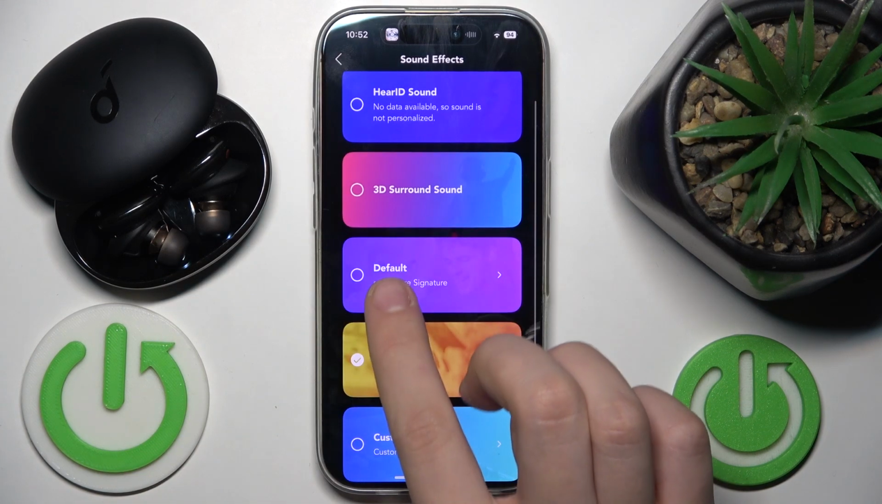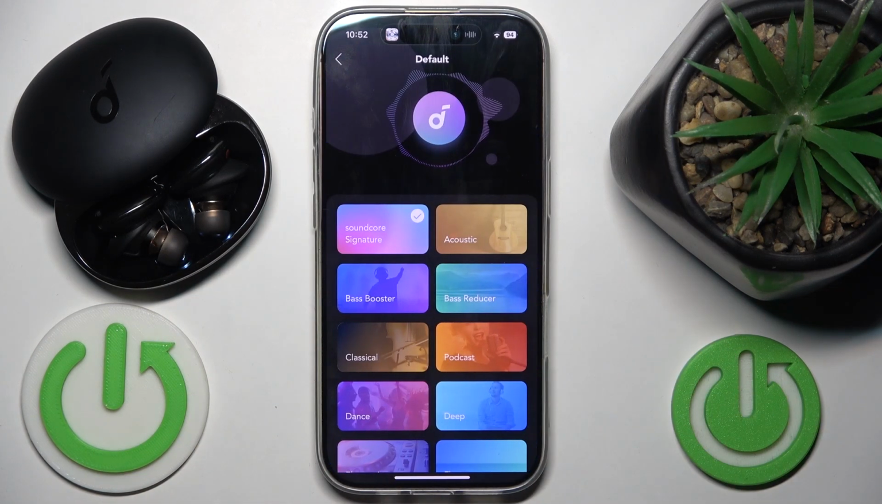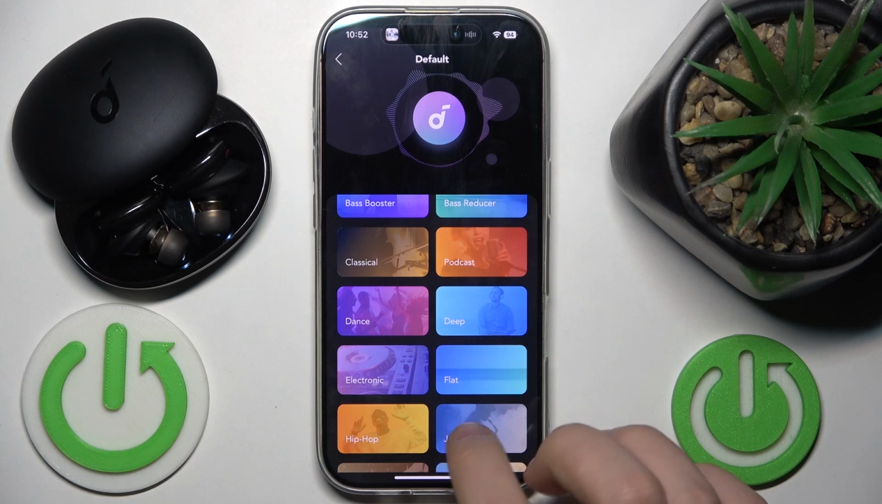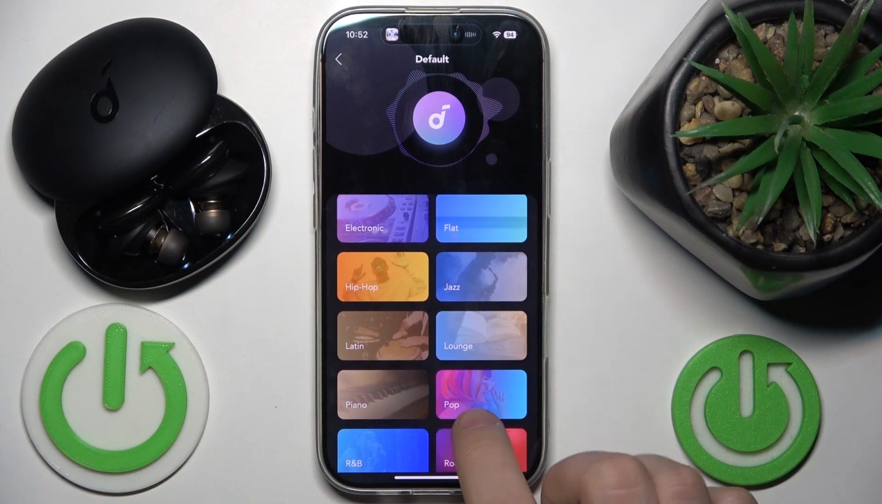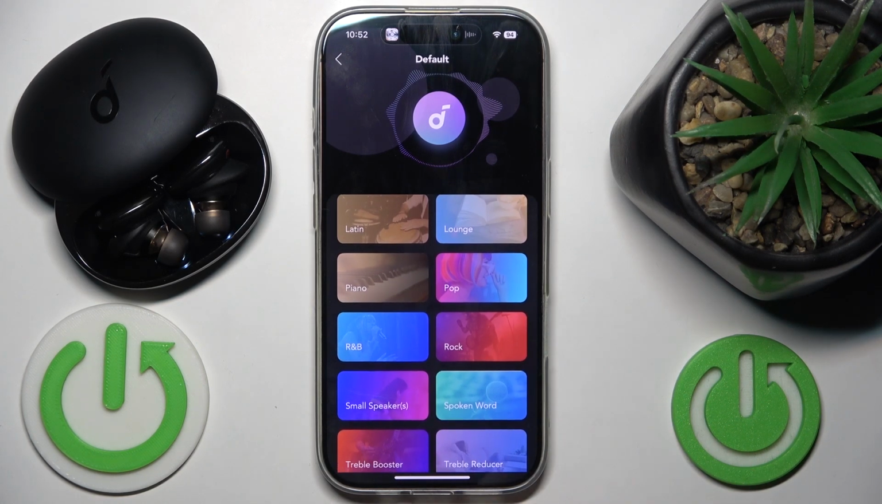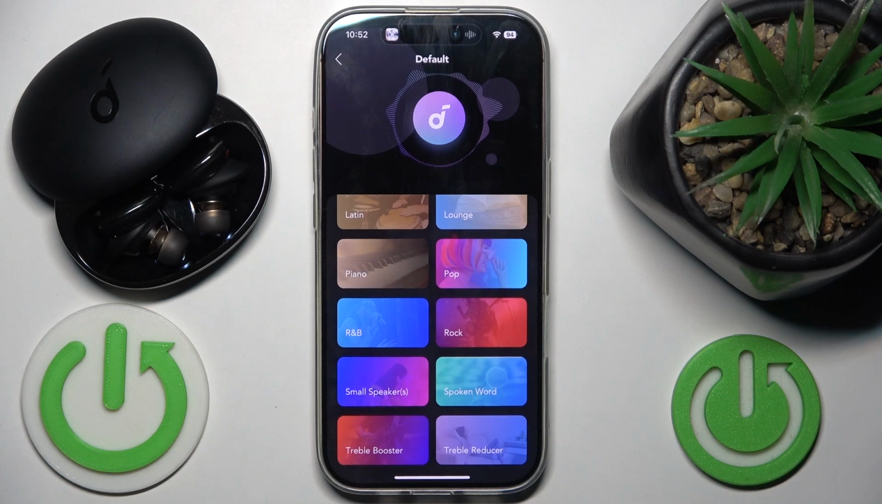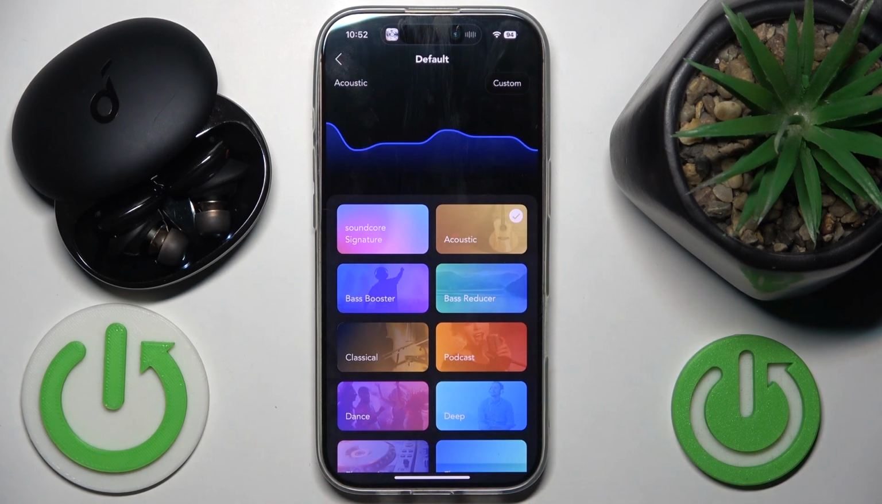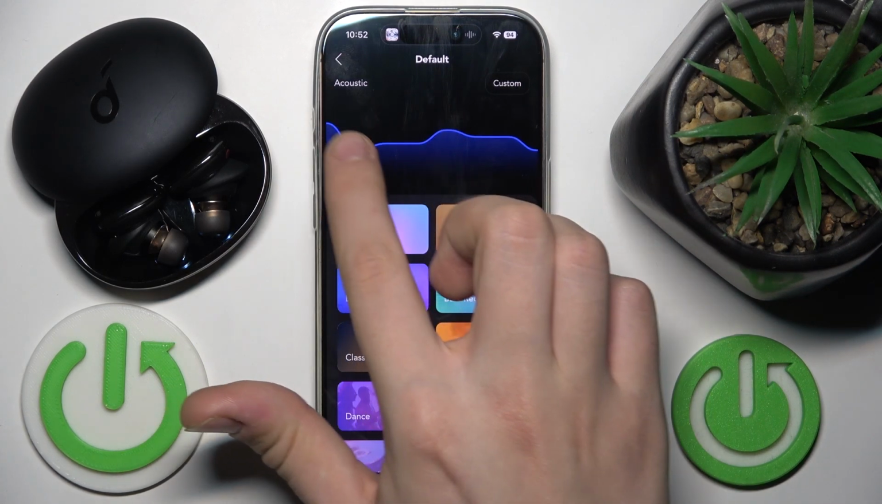And apart from that, default, and in default ones, we can enable acoustic, bass booster, bass reducer, classical, podcast, dance, deep, electronic, flat, hip-hop, jazz, Latin, lounge, piano, pop, R&B, rock, small speakers, spoken word, treble booster and treble reducer. For example, I want to enable acoustic, and here as you can see we have acoustic.